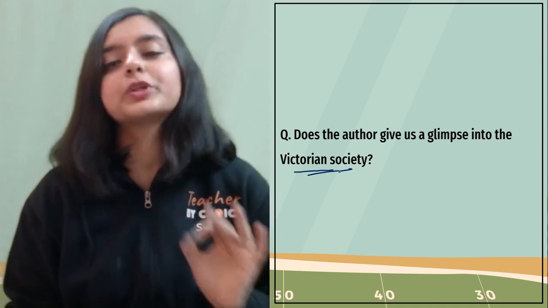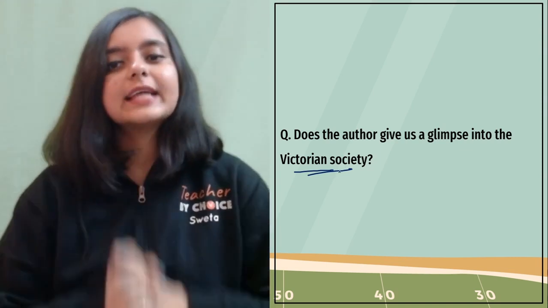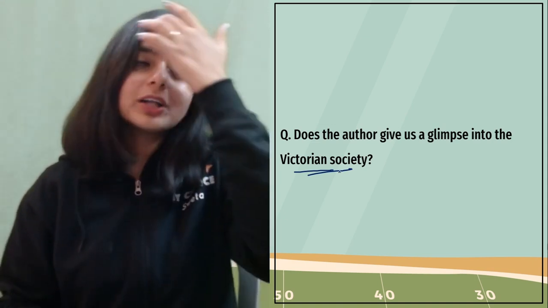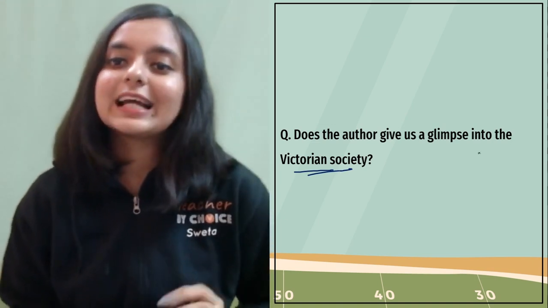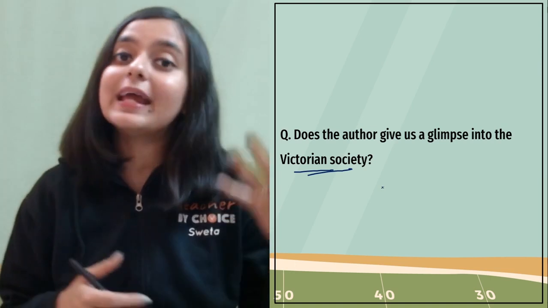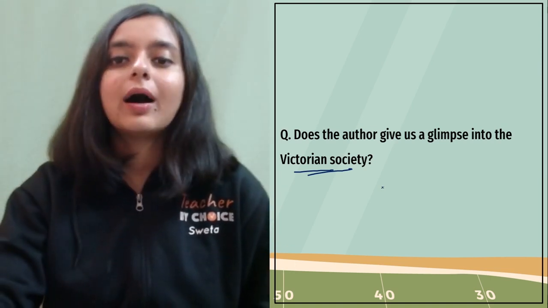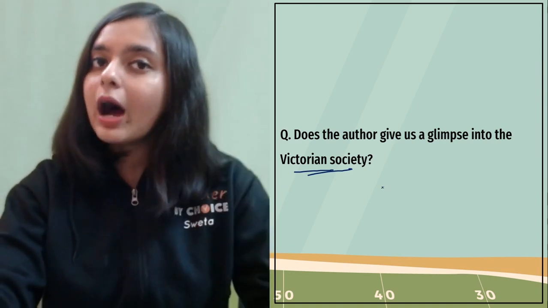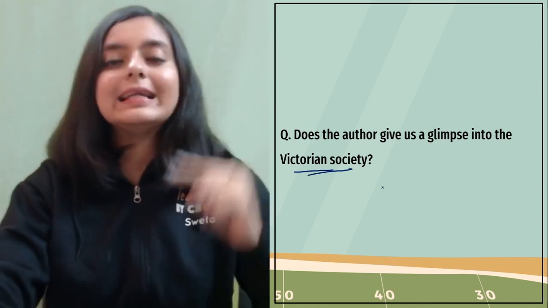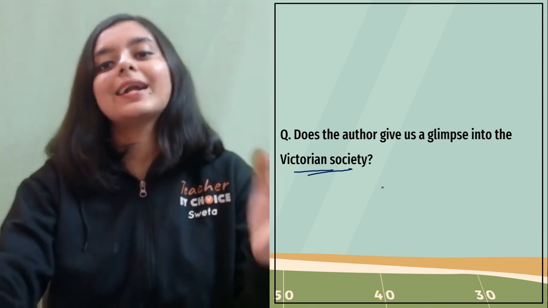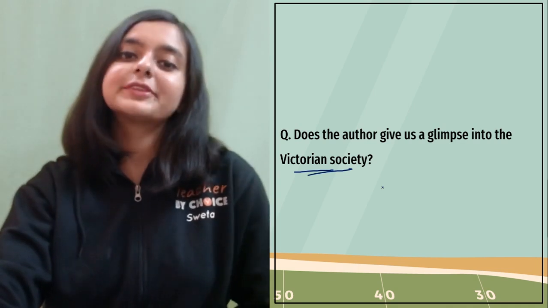The setting is Victorian society, right? So what can you say about this? Please do not just write, yes, the author gives us a glimpse into the Victorian society. Please explain how. Although the question is not asking you how, you are supposed to give at least one line on how the author is giving us a glimpse of the Victorian society.